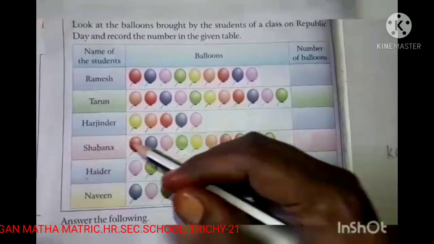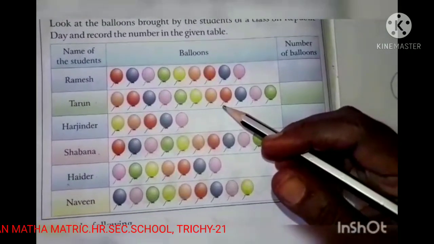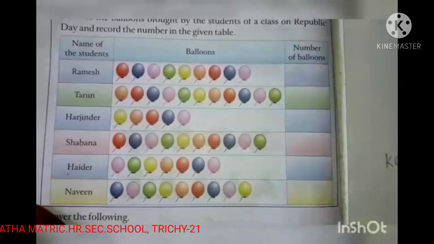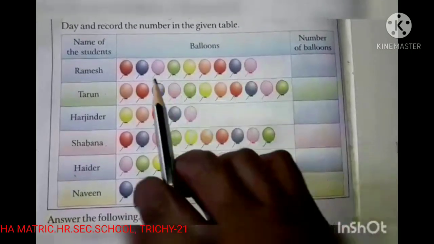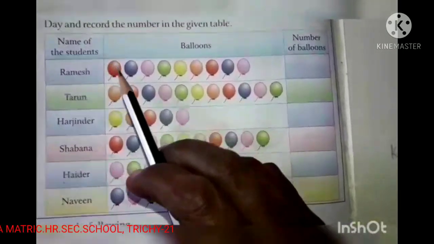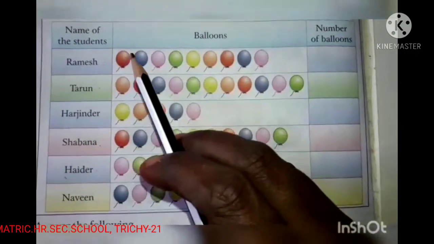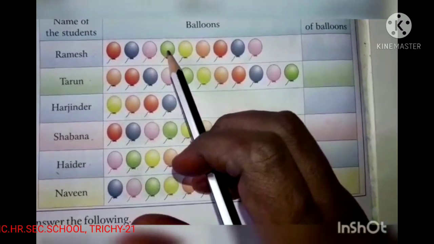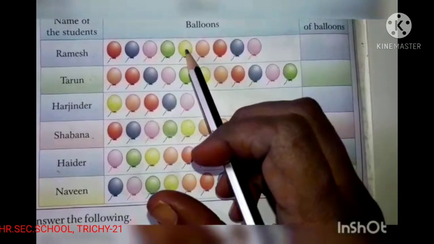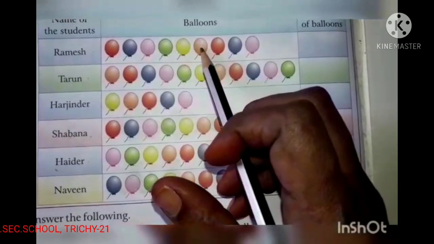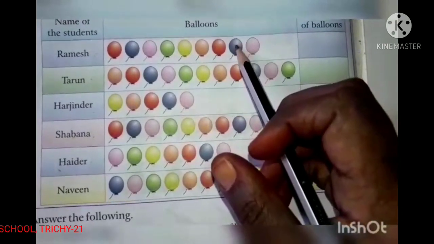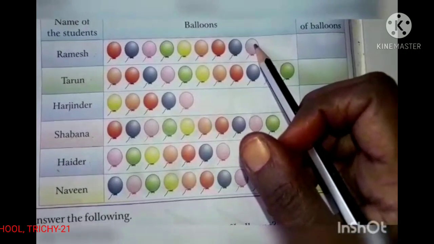Okay, let's count the number of balloons. Ramesh brought some balloons. Let's count: 1, 2, 3, 4, 5, 6, 7, 8, 9.